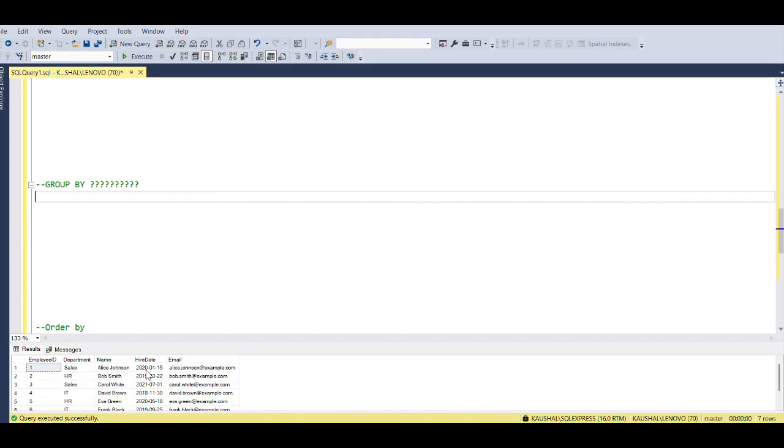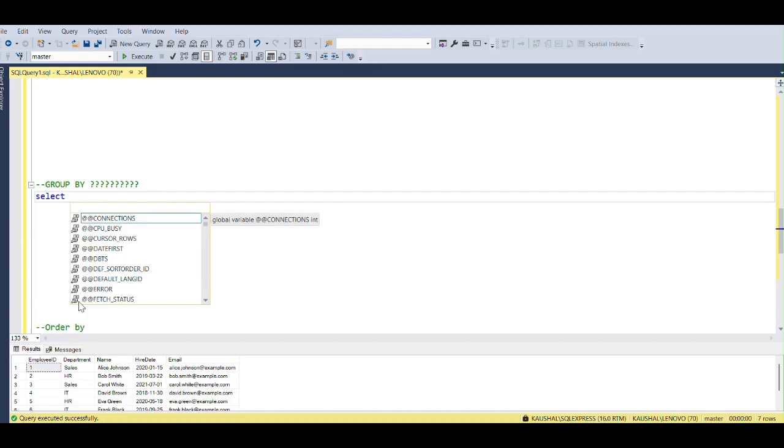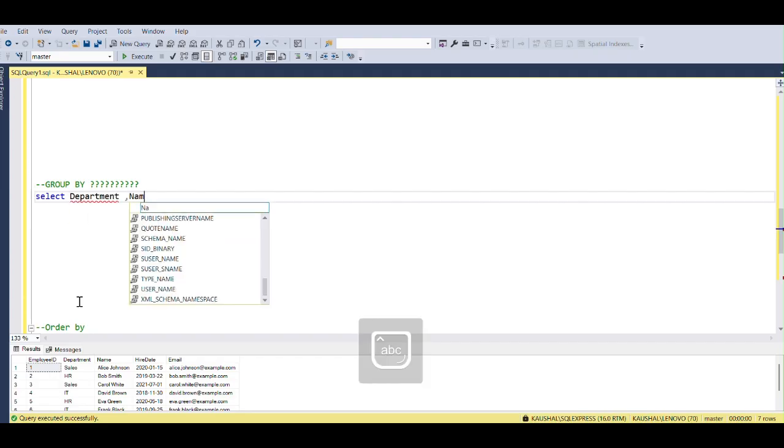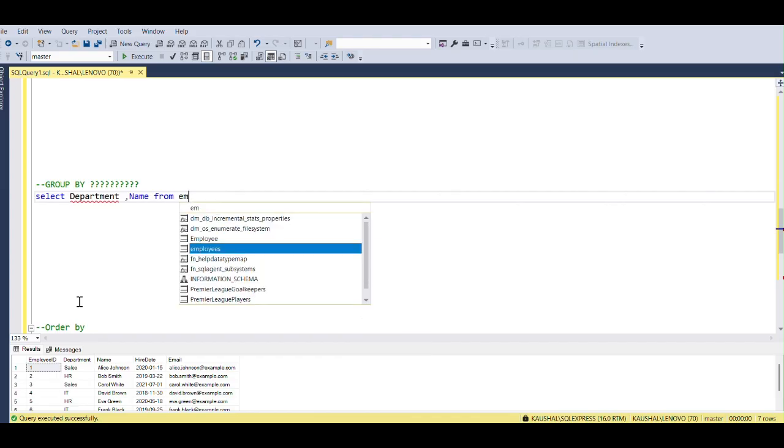For this we just have to use this query, where we will see the names associated with a certain department, grouped by department. We have to select name, department from the employee table.